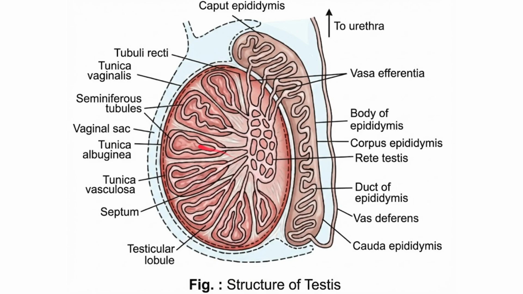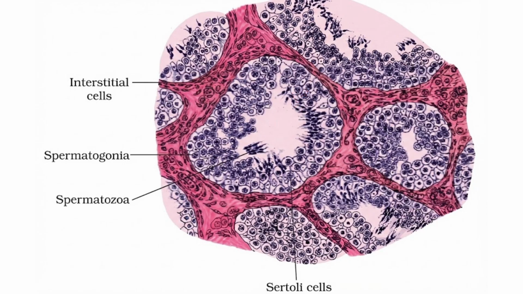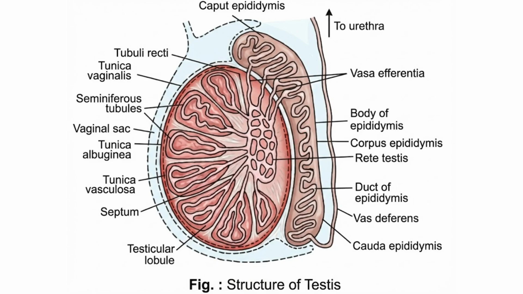You can see it looks like this. This is called a testicular lobule. The tube inside it is called the seminiferous tubule. This seminiferous tubule joins to form the structure called rete testis. Now rete testis will form vasa efferentia, and vasa efferentia will form, on the posterior surface, the epididymis.